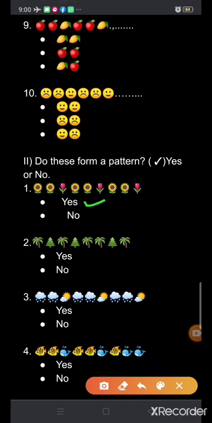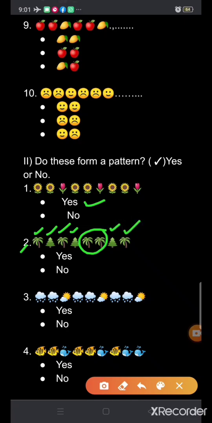Okay. Next, second part: in this pattern two types of trees are given. We'll see whether it forms a pattern or not. First is coconut tree and then Christmas tree, then again coconut tree, then Christmas tree, then two coconut trees are given here, and again Christmas tree and coconut tree.